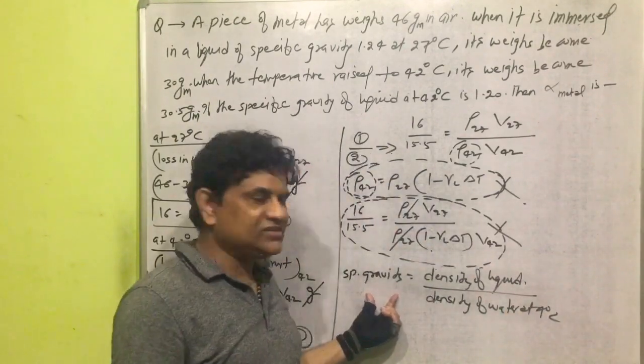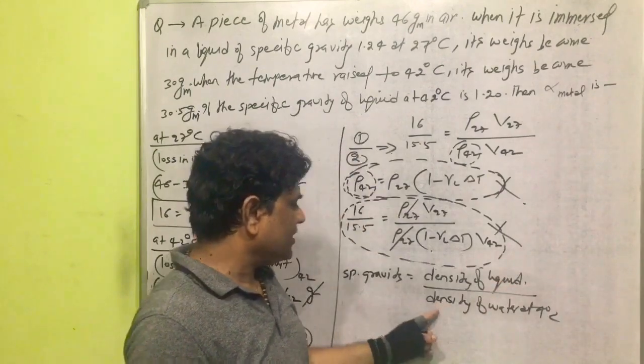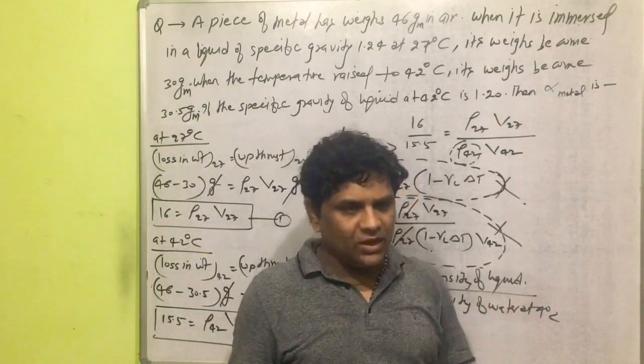So specific gravity is equal to the density of the liquid divided by the density of water at 4 degrees Celsius.